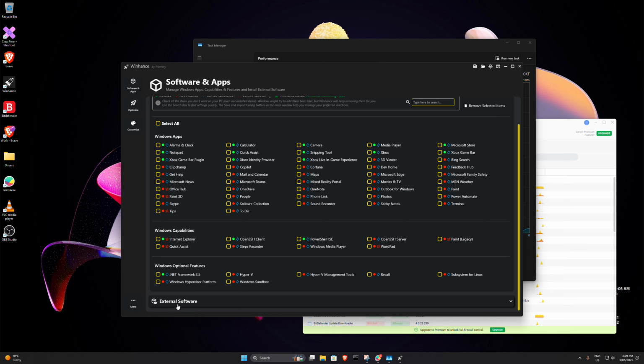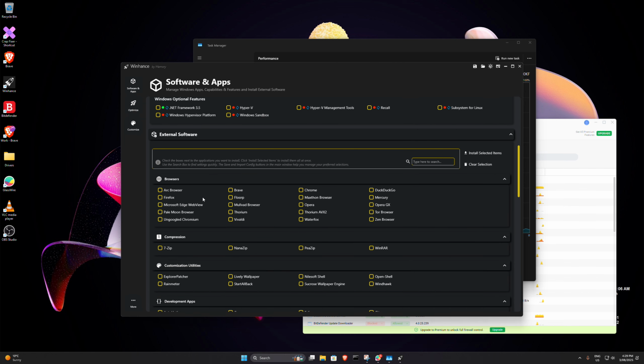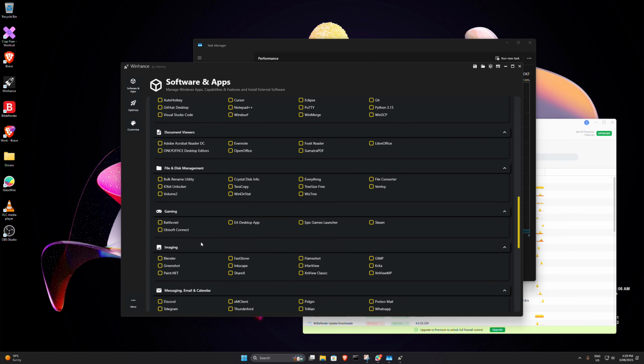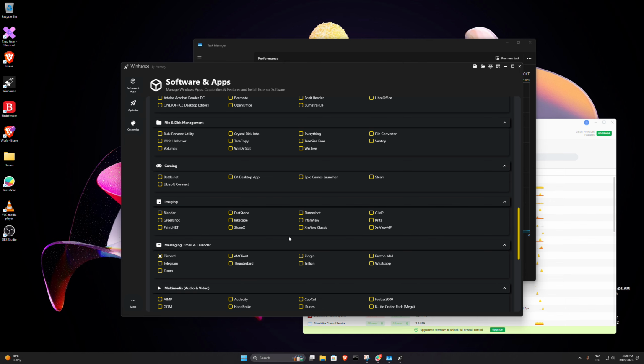Then the good thing in here is you can click on external software and you can now install from here things such as the Brave web browser, Chrome, Firefox, all the web browsers, WinZip, WinRAR, different gaming software, imaging software. Discord is in here as well. I want to install Discord and I want to install GIMP, I call it GIMP, I don't know. So you can click on those two.